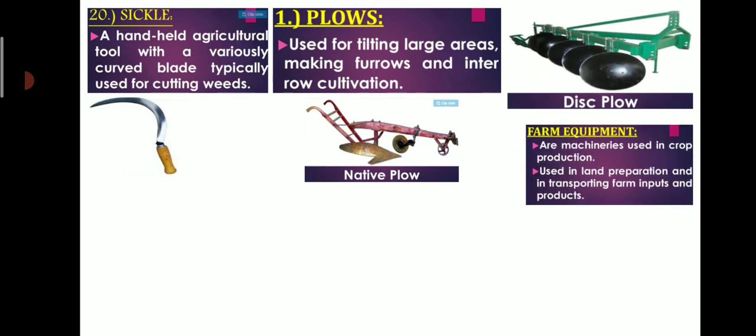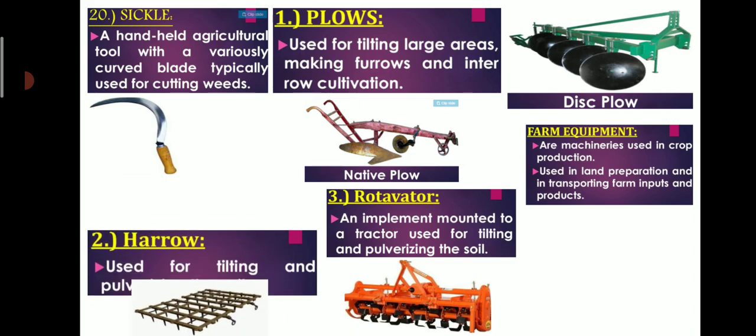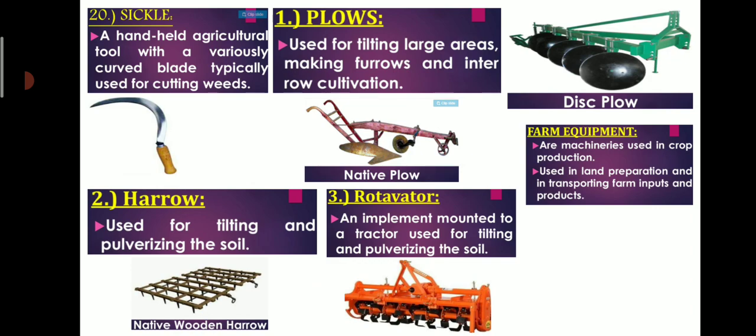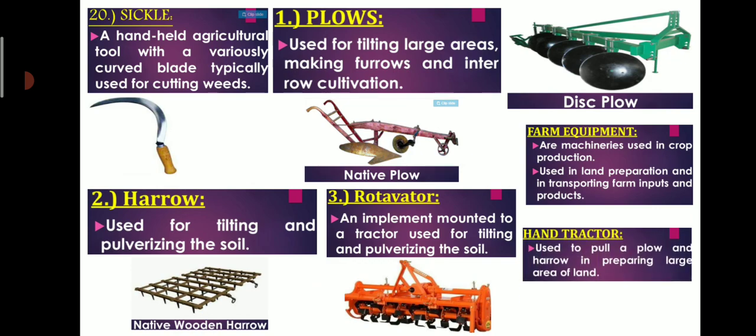After that, farm equipment, these are machineries used in crop production, used in land preparation and in transporting farm inputs and products. So rotavator, an implement mounted to a tractor, used for tilling and pulverizing the soil. Harrow, used for tilling and pulverizing the soil. And some of the most popular is hand tractor, which is used to pull a plow and harrow in preparing large area of land. So this is a picture of hand tractor.